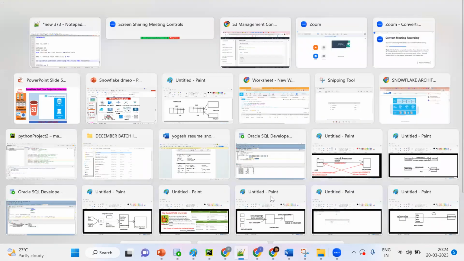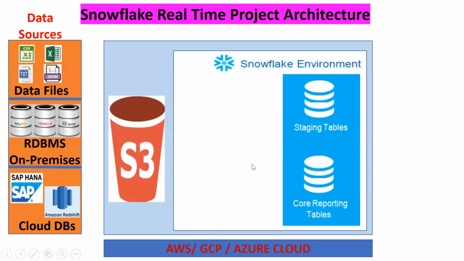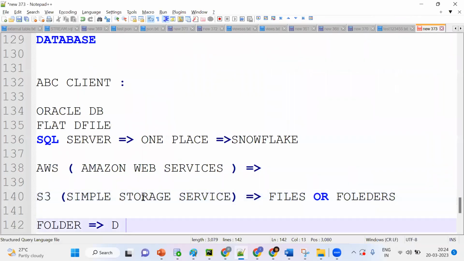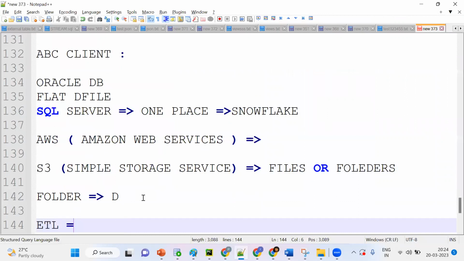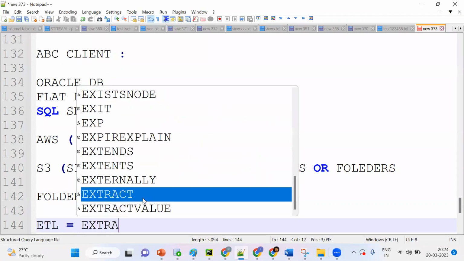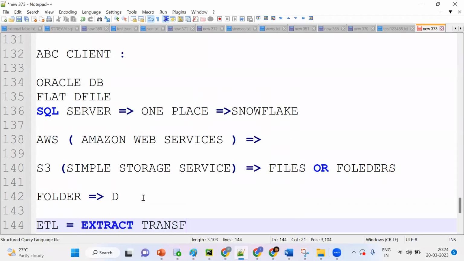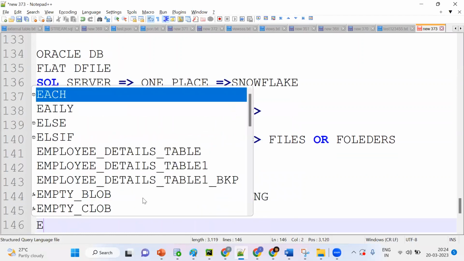Go back here. Now what happened? This is the AWS cloud. Now data will be there. Now I want to move it to S3. Who will come into the picture? The ETL team. Now tell me, what is ETL? Anybody? The abbreviation? ETL is extract, transform, load.